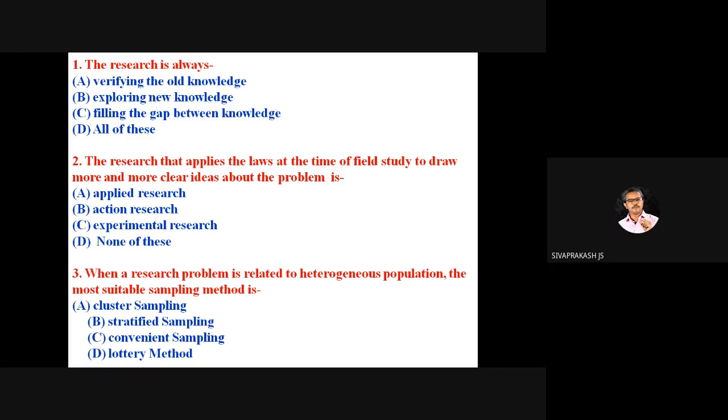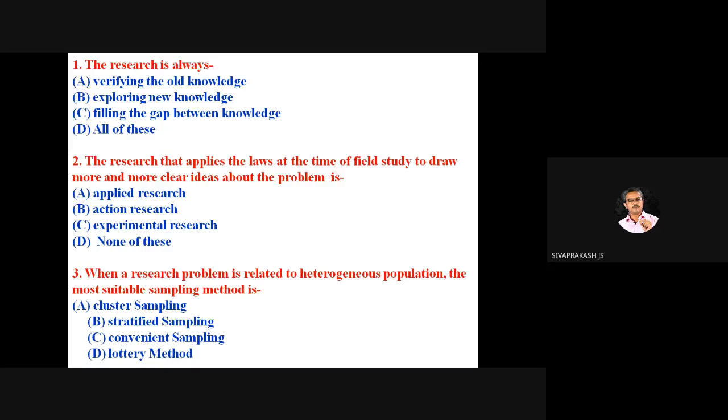During our types of research topic, we will see in detail what is applied research, action research, and experimental research. So now we are moving to the third question. When a research problem is related to the heterogeneous population, the most suitable sampling method is... Here the important word you have to bold is heterogeneous population.